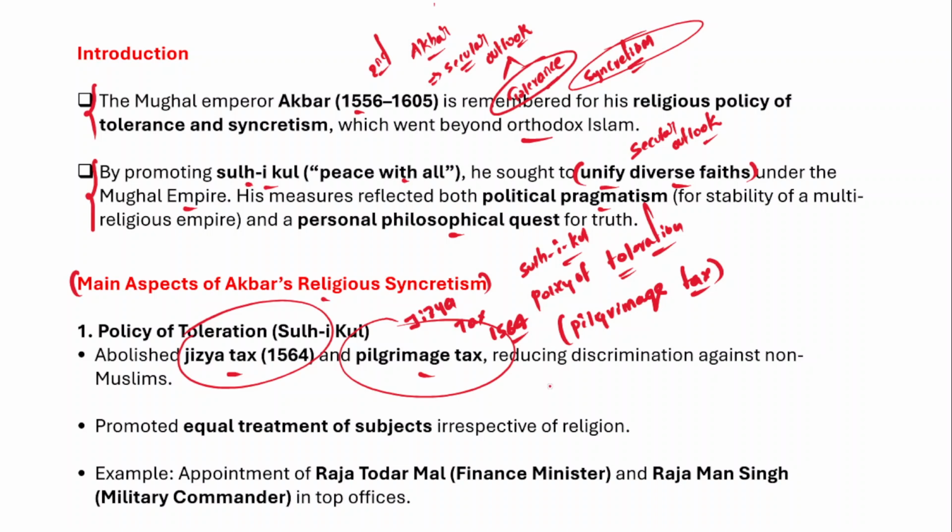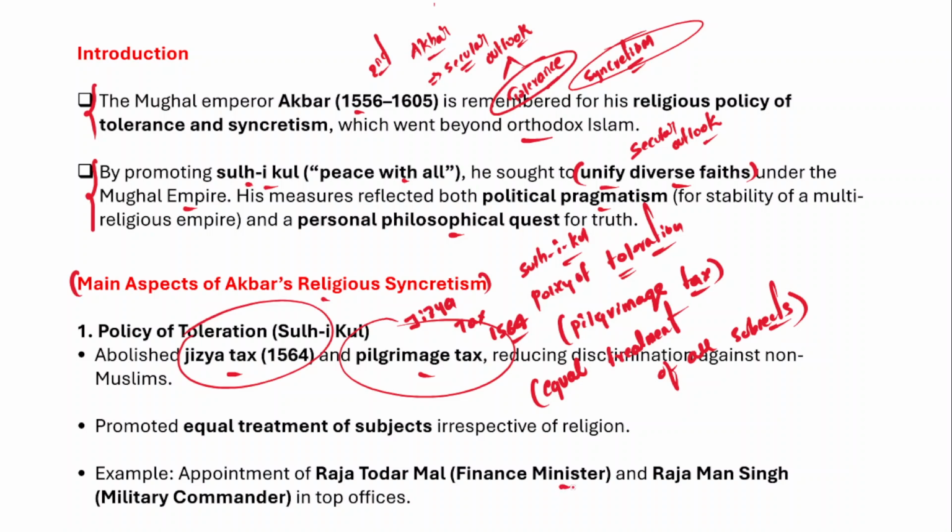And in fact he even promoted the equal treatment of all subjects. He started looking at all subjects with an equal lens. For example, in Akbar's court he appointed Raja Todarmal, a Hindu, as the finance minister.